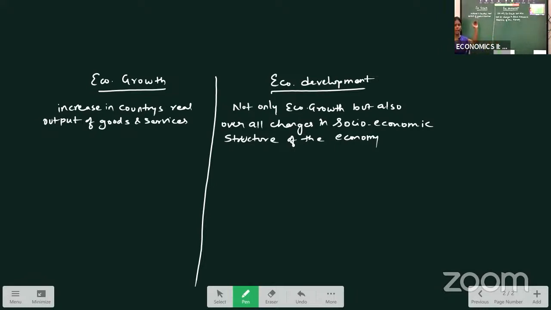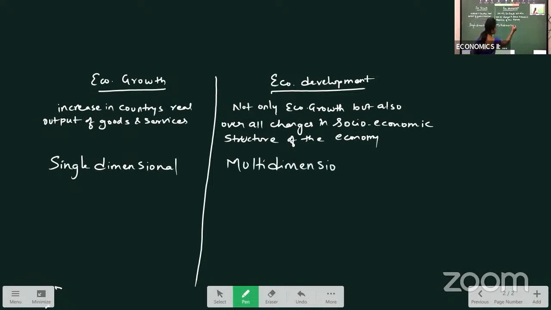Now, see the next difference point. Economic growth is single dimensional. Why do we say single dimensional? Because we take only values, only measurable terms. That is why it is single dimensional. Only from income levels do we find growth. Whereas development is multi-dimensional. Multi-dimensional means what?